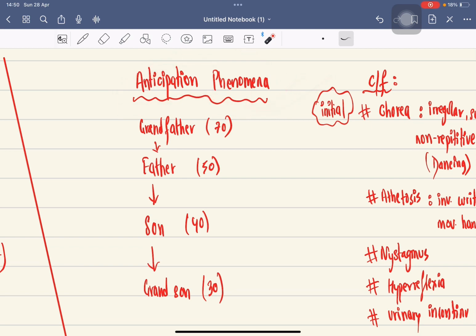This means if the grandfather had Huntington disease at the age of 70, his son will have it at 50, then his son will have it at 40, and his son will develop symptoms at 30. Like within the generations, the symptoms appear earlier.